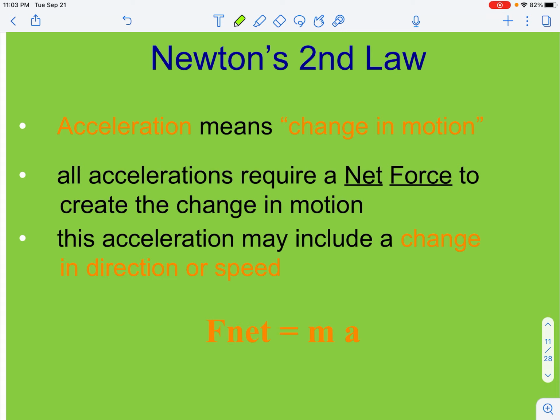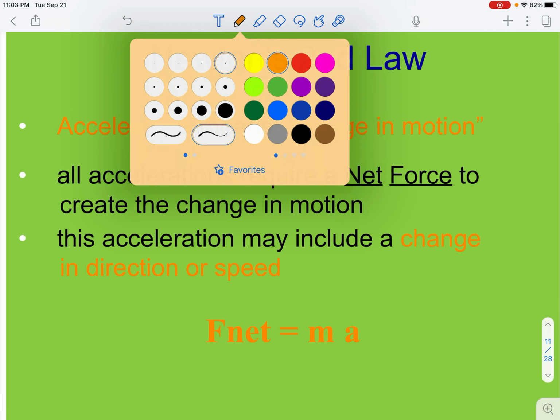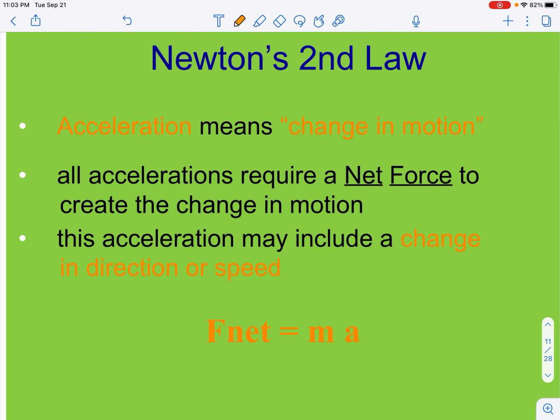So now we're going to go back and we're going to look at Newton's second law again. Here it says acceleration means change in motion. And if you look farther down, you can see, how does our object change its motion? Well, it can change the speed or it can change the direction. So whenever we talk about an object experiencing a change in motion, we're really talking about that object experiencing an acceleration. So Newton's second law is all about understanding what is causing that acceleration and what is the magnitude of that acceleration.